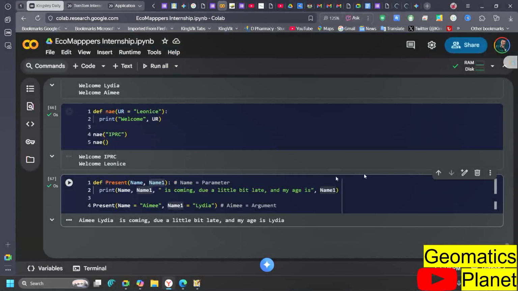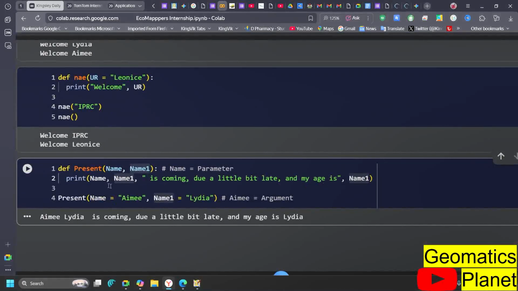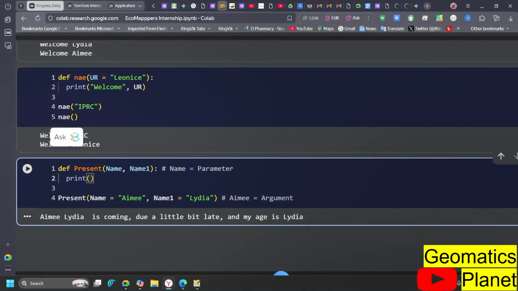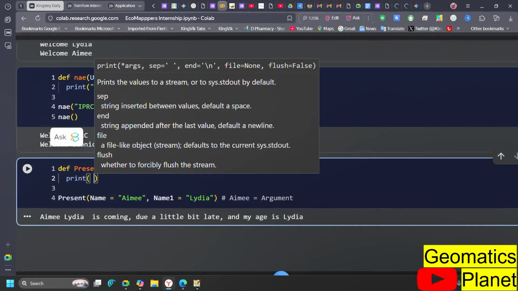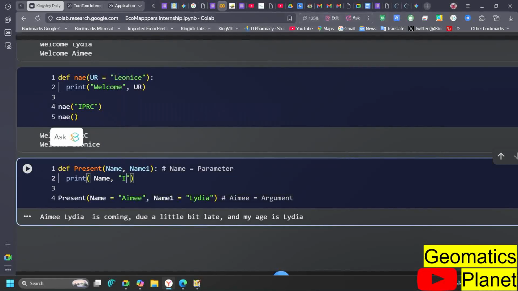Now remember this one that is here. In this case, I am assigning the first one. Let me clean up this, and say name1. This is name, which is going to be name, I am coming.